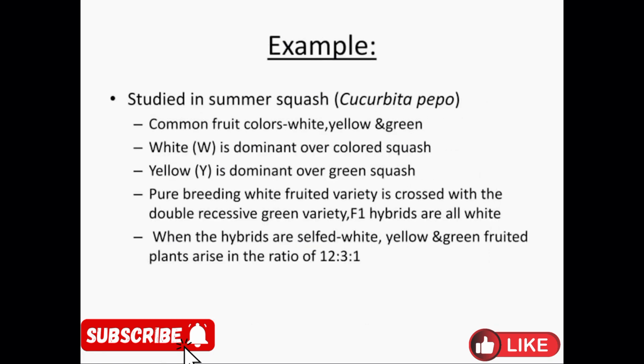For example, it was studied in summer squash, which is known botanically as Cucurbita pepo. Common fruit colors are white, yellow, and green. White is dominant over colored squash, and yellow is dominant over green squash. A pure breeding white fruit variety is crossed with the double recessive variety. The F1 hybrids are all white. When the F1 hybrids are selfed, white, yellow, and green fruited plants arise in a ratio of 12:3:1.